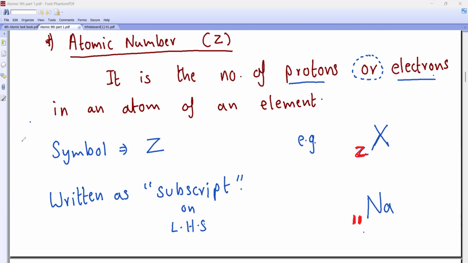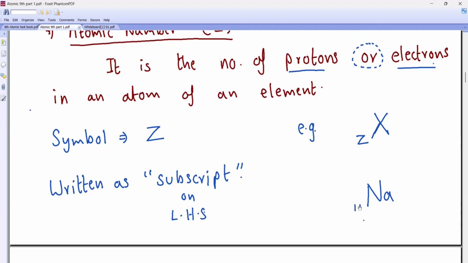Wait, let them write first. Chalo. Now 11 is the atomic number.